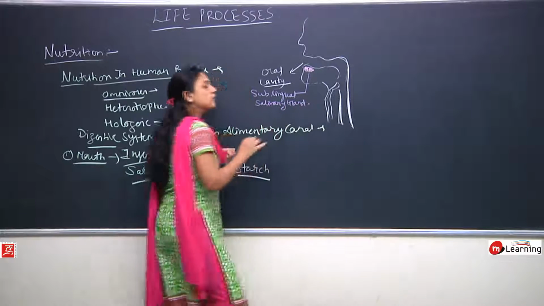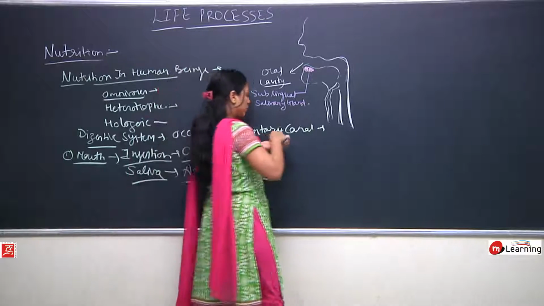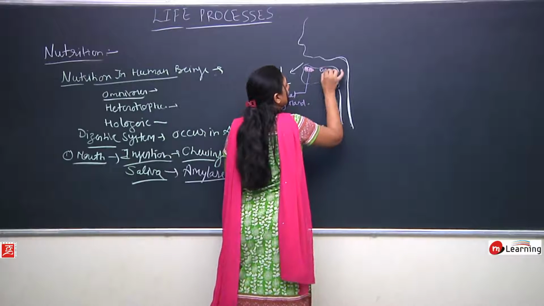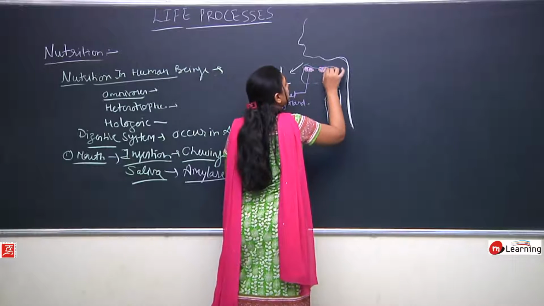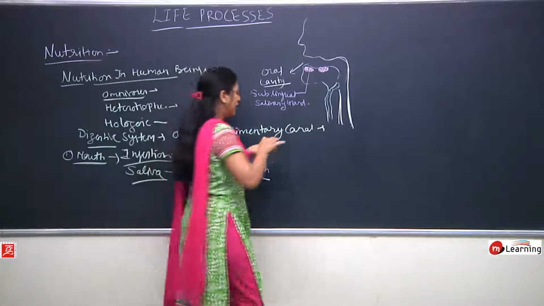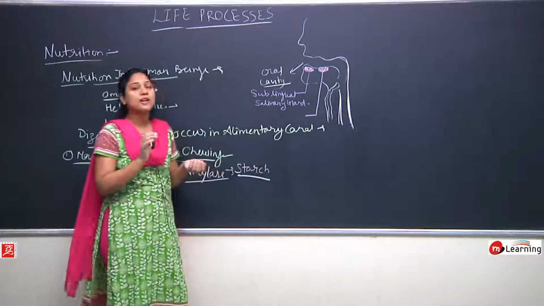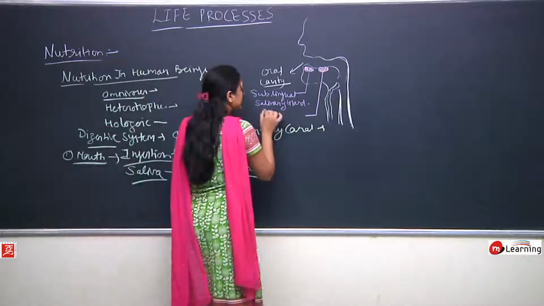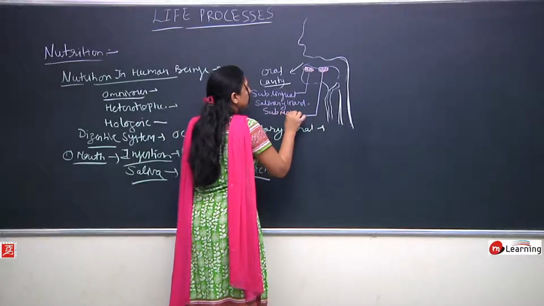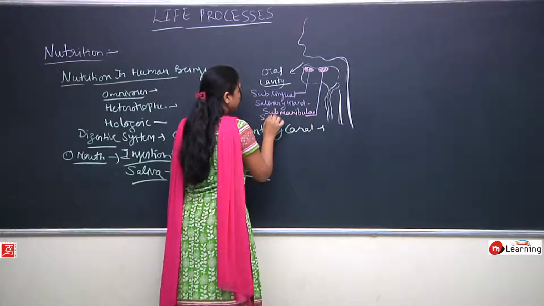One is the sublingual salivary gland. One is below the mandible, and so it is called the submandibular salivary gland. What is the mandible? Our lower jaw is called the mandible.